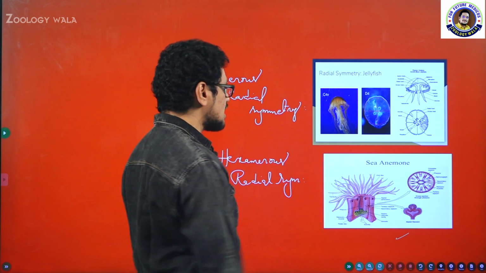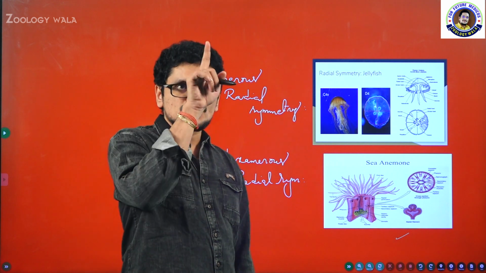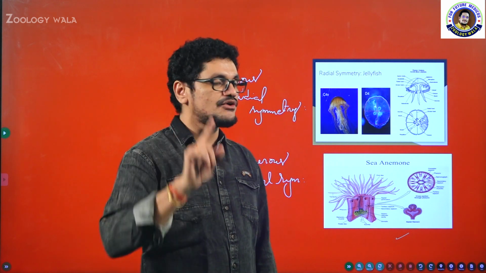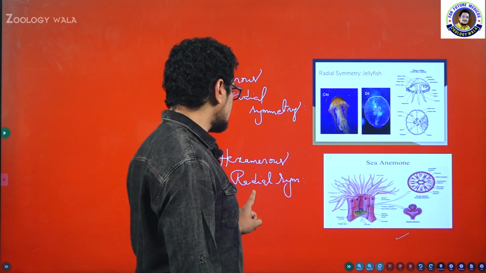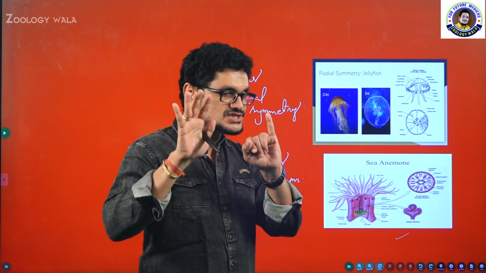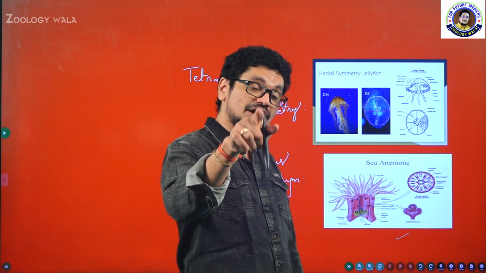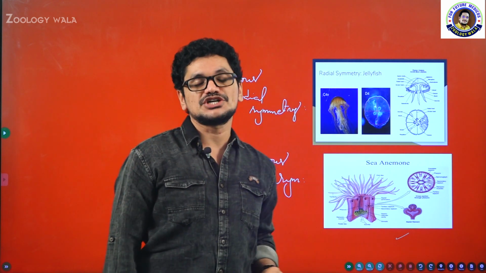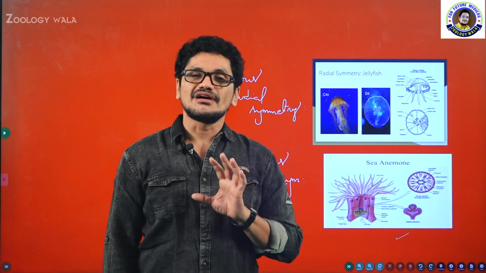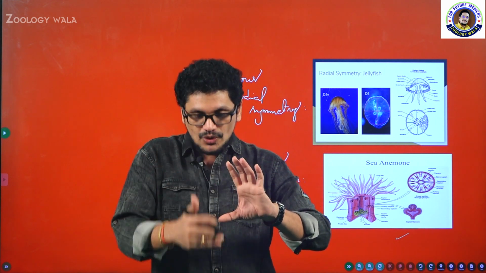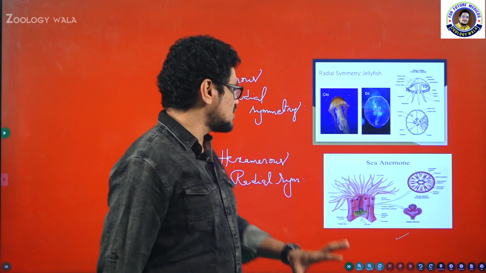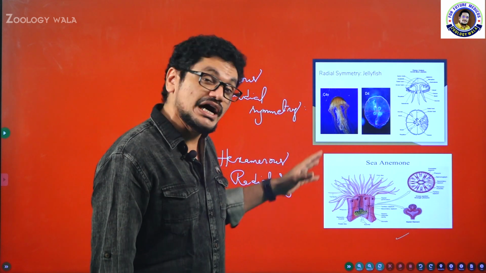In all these organisms, the principal axis, the oroboral axis, you have to remember that word. Tetramerous radial symmetry in 4 directions, hexamerous radial symmetry in 6 directions. Previously I showed pentamerous radial symmetry in 5 directions, biradial in 2 directions. The number of planes varies, but the division should pass through the oroboral axis. So these are the types of radial symmetry.